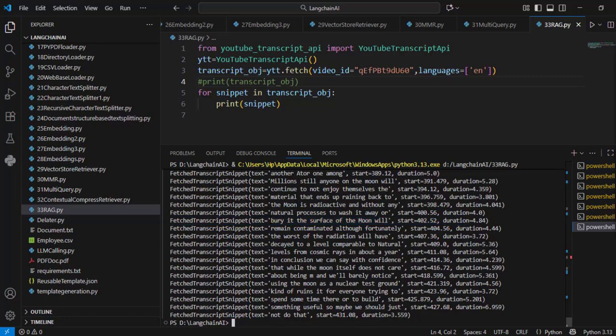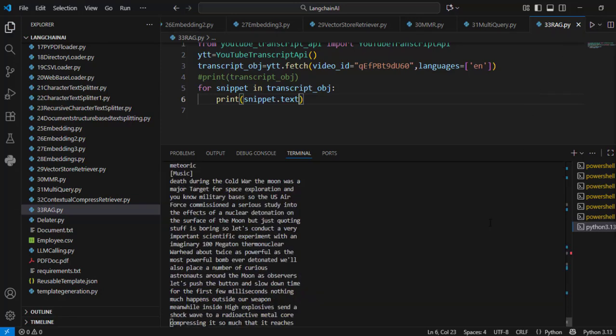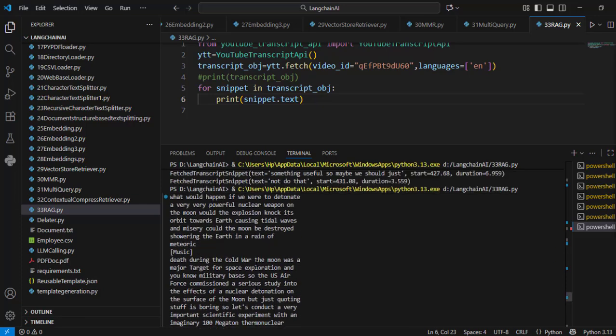But I am interested only in its text. I'm not interested in the rest of the data. So what I will do, I will just say snippet.text, and I will execute this command. So now I am able to fetch the whole text of the transcript. Now this whole text I will put in a list. So I am creating a blank list.